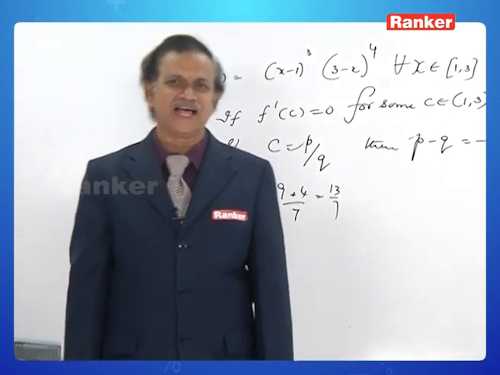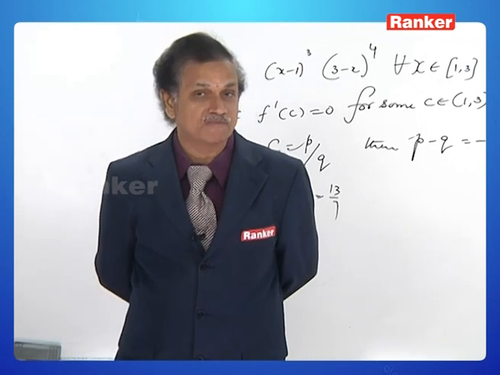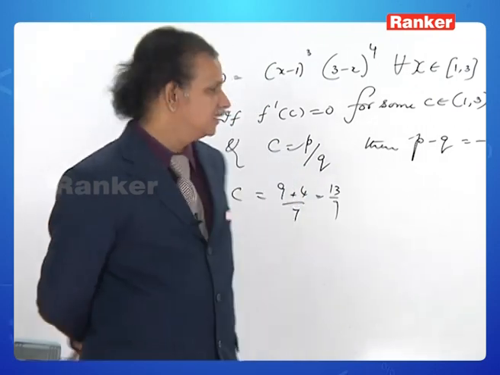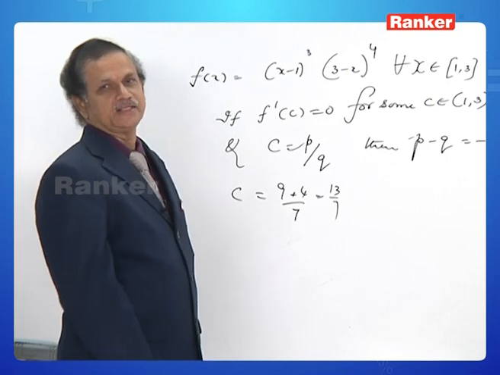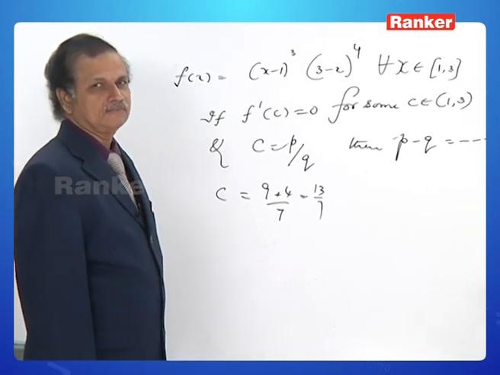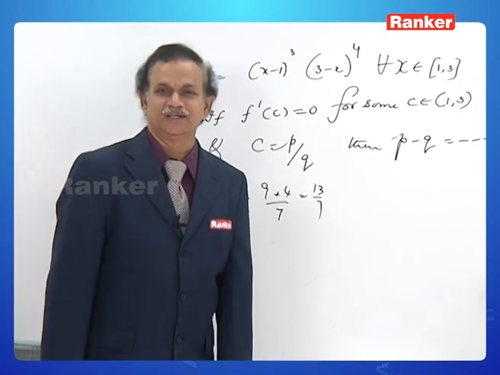But what is the question asked here? What is the value of P minus Q? That is 13 minus 7. Answer is 6.